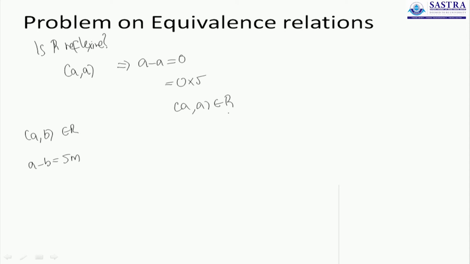So look at any number. (6, 6) belongs to R because 6 minus 6 is 0, a multiple of 5. (10, 10), same way. (13, 13), same way again. So R is clearly reflexive.